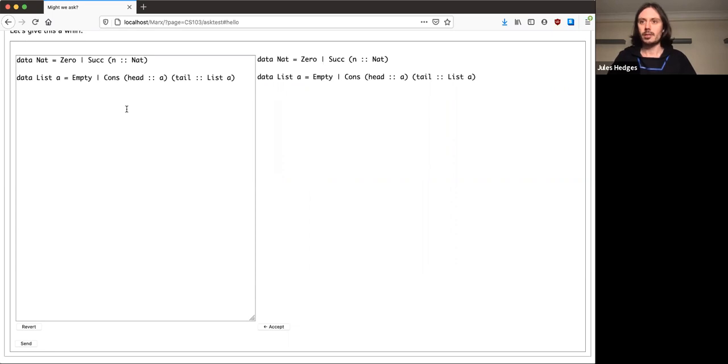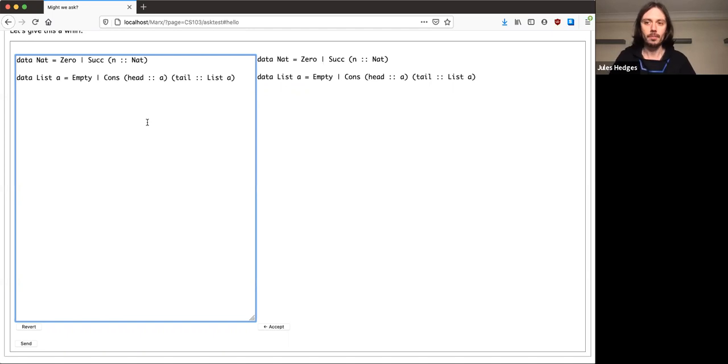Now we've started doing some simple programming in Ask, but we can't do anything very interesting yet because we have nothing that looks like looping. If we look at a data type like nat, this is a recursive data type, meaning that it refers to itself in its definition. A natural number is either 0 or it's the successor of another natural number. When we have recursive data types, what we really need is recursive functions, which are allowed to refer to themselves in their own definition.